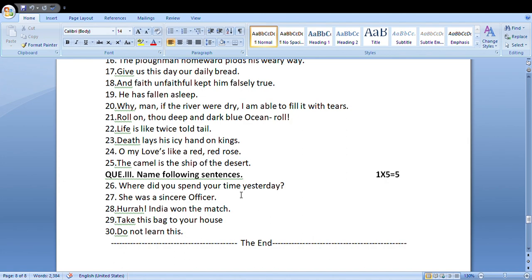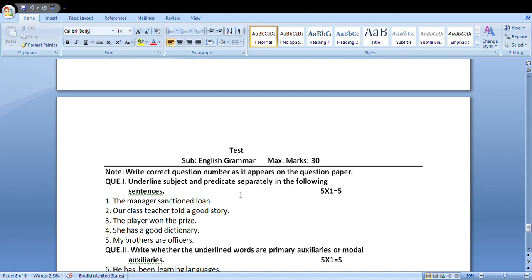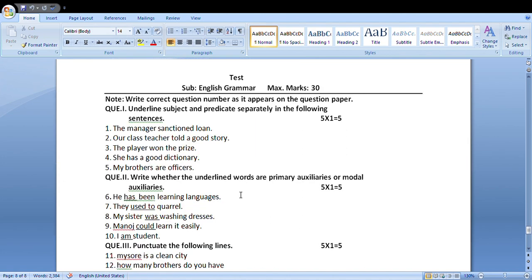Coming to today's question paper. Write the correct question number as it appears on the question paper. Okay, it is for the students. Question number 1. Underline subject and predicate separately in the following sentences.